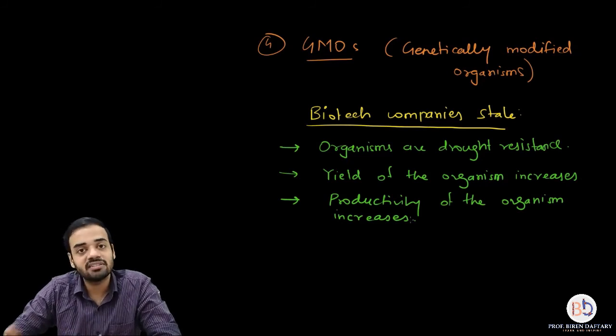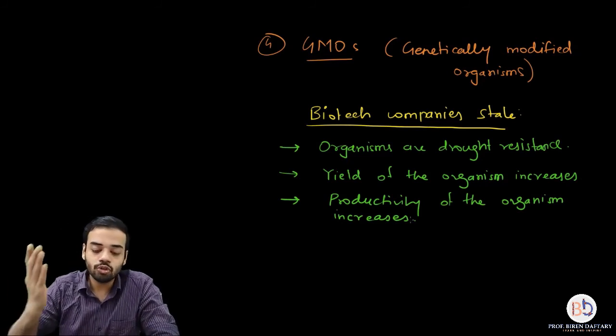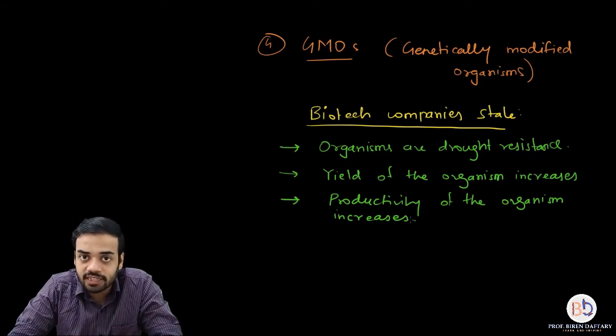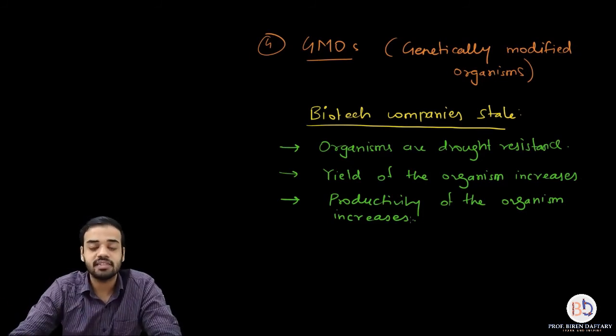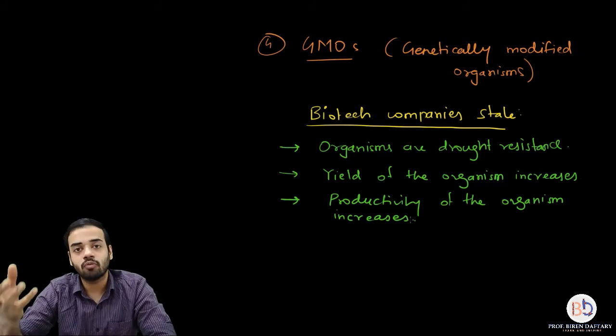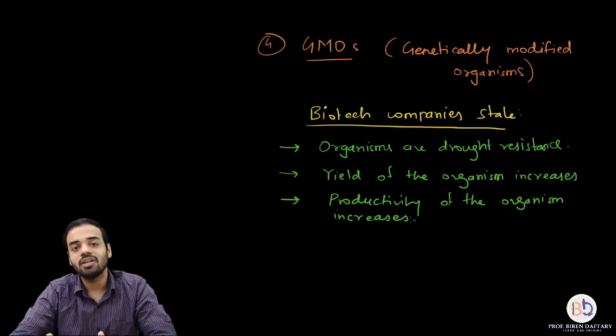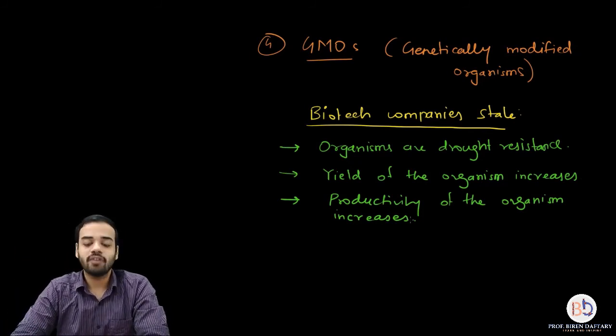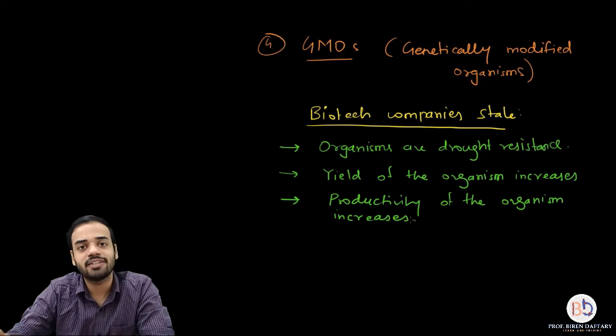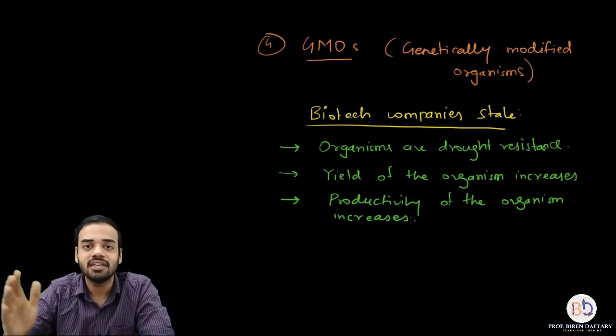So that is why the society is divided whether you want to use genetically modified organisms or you do not want to. Some people say that if this is going to improve the quality of the materials that we get, then we should use it. Some people are saying no, we should use natural things. So that is why genetically modified organisms right now are basically on an in-between path where they are accepted by certain parts of the society and not accepted by the remaining parts. So that is the situation now.